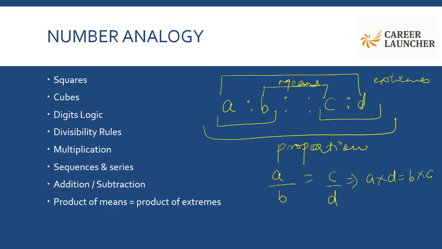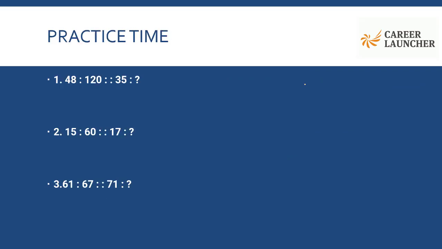Now let's understand number analogy with some examples. Okay, first one. 48 is to 120. I have to identify the relationship between these two numbers. And now 35 wants the same relationship with some other number. So let me first understand what is the relationship between 48 and 120.